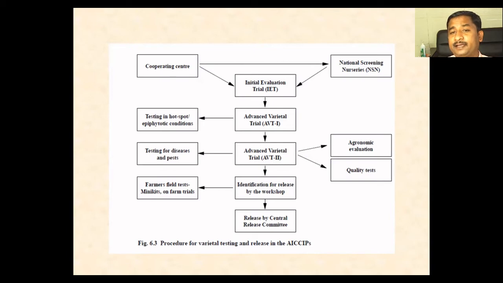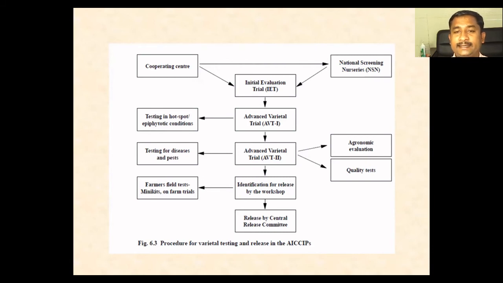In AVT2, the entries will be screened for pests and diseases, and along with that, agronomic evaluation and quality tests will be done. So AVT1 and AVT2 are of vital importance for testing for diseases and insect pests.